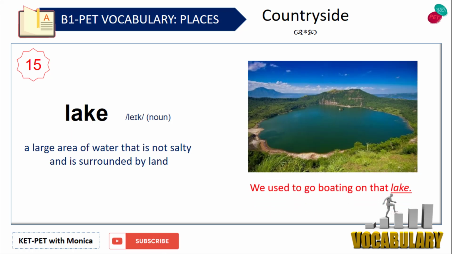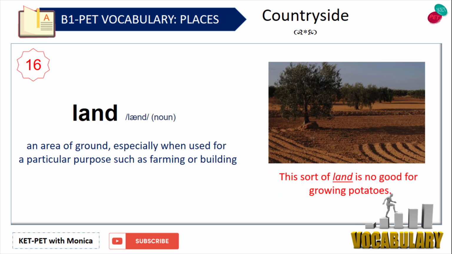Lake. A large area of water that is not salty and is surrounded by land. For example, we used to go boating on that lake. Land. An area of ground, especially when used for a particular purpose such as farming or building. For example, this sort of land is no good for growing potatoes.